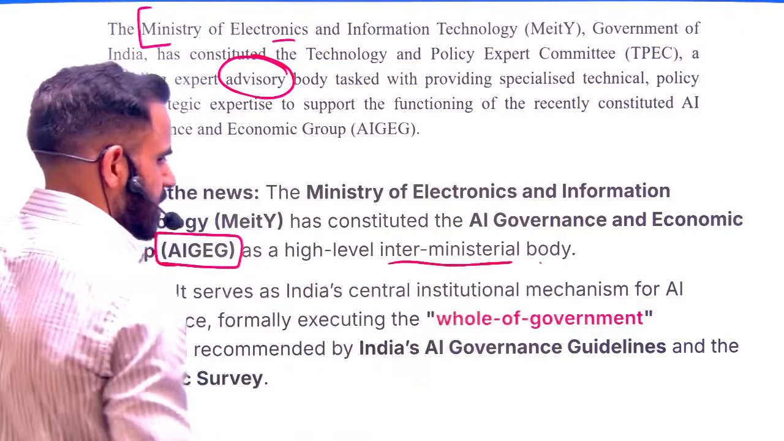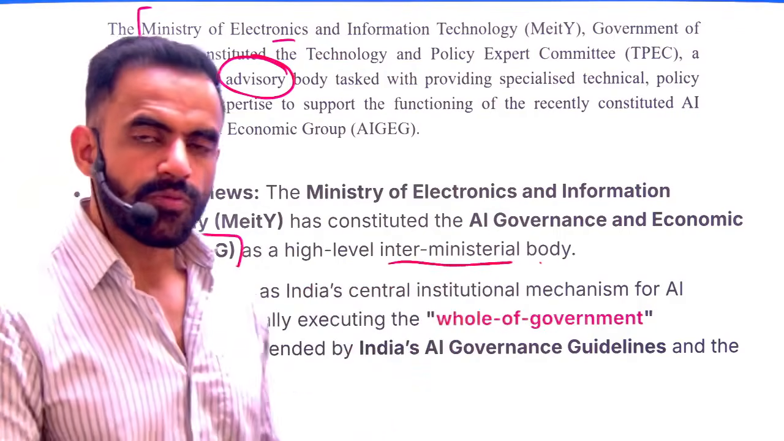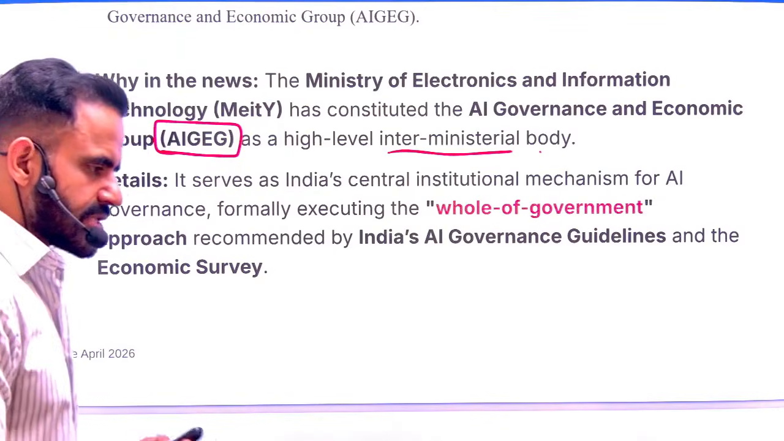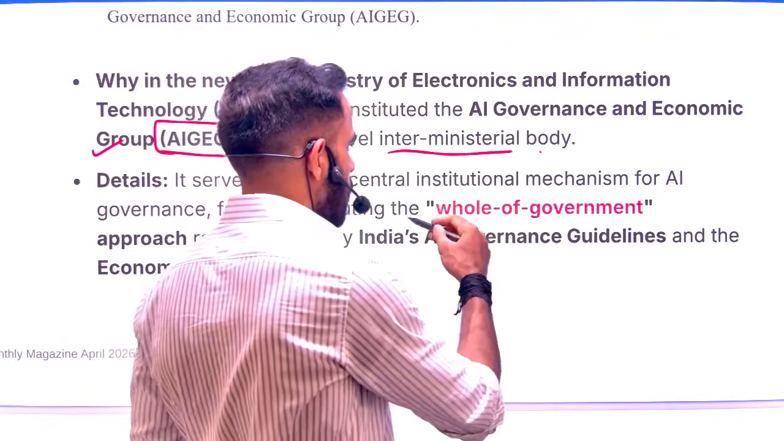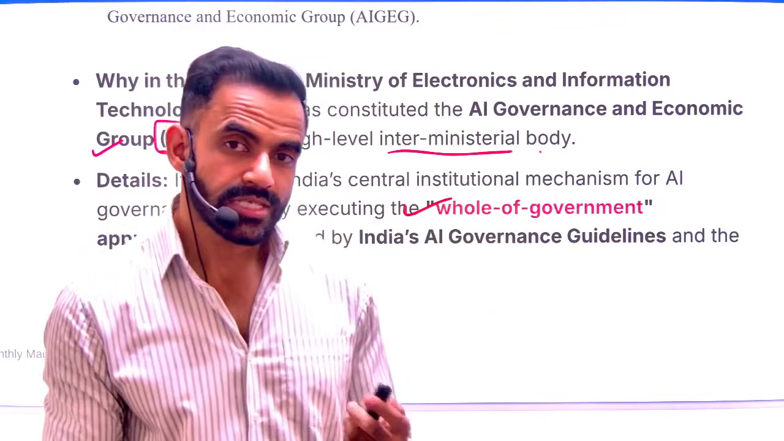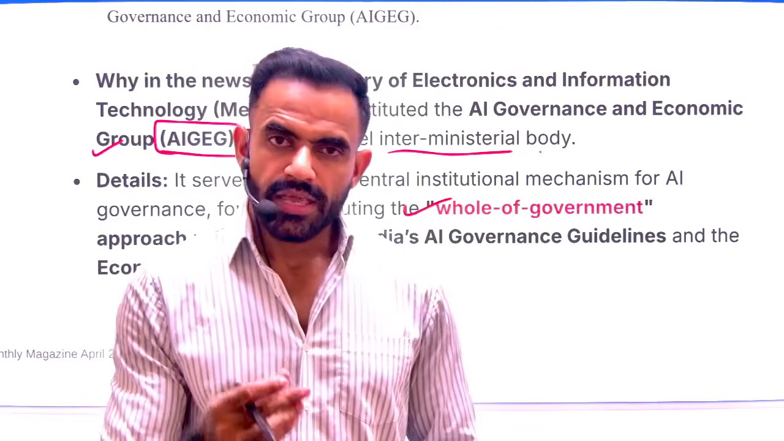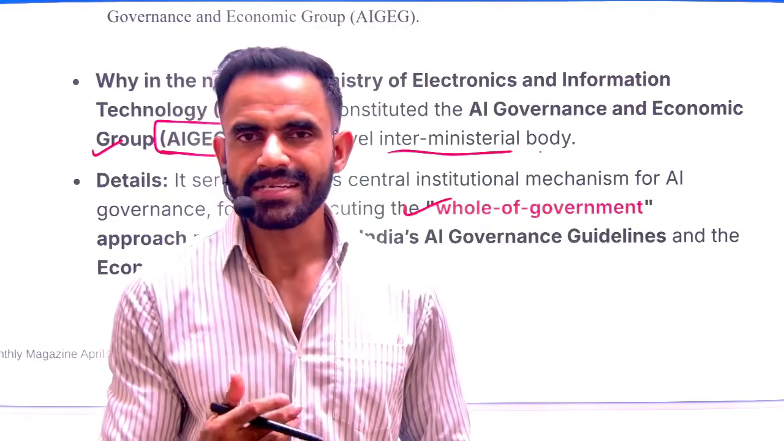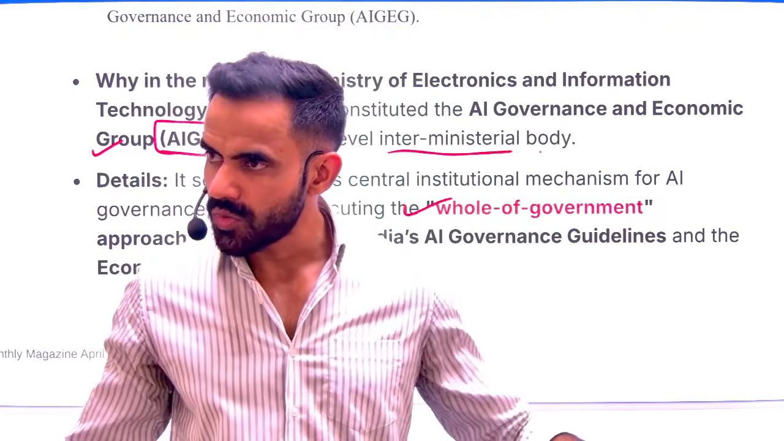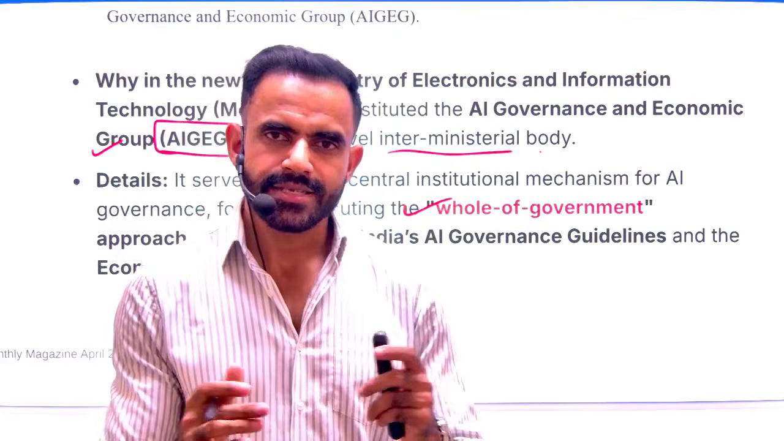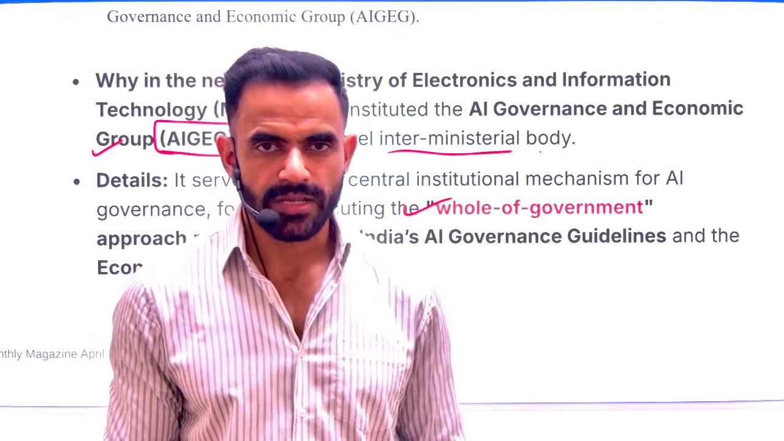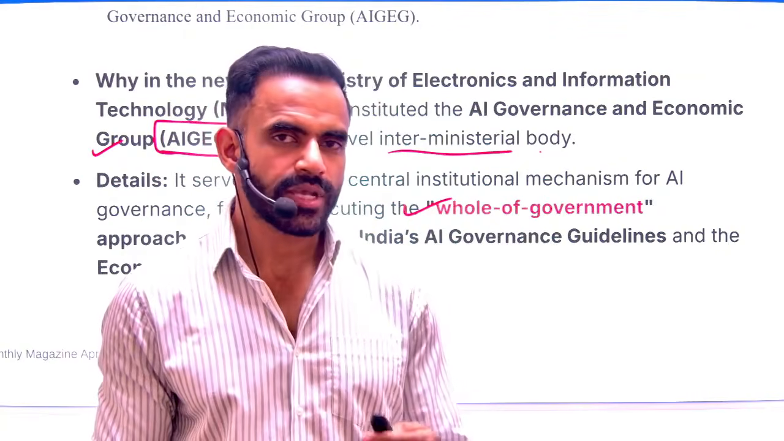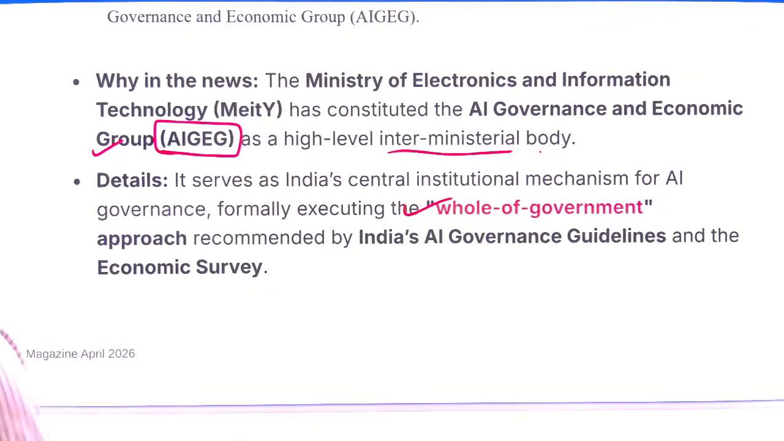What is an interministerial body? In a very simple sense, it draws from different ministries. So why is the government following this approach? This is basically referred to as the whole of government approach. You can use this in your mains answer. If we have to tackle any problem, usually the problem has multiple dimensions, and therefore we need to collaborate with different ministries. This is referred to as the whole of government approach, in which different departments and ministries of the government come together to address that problem.